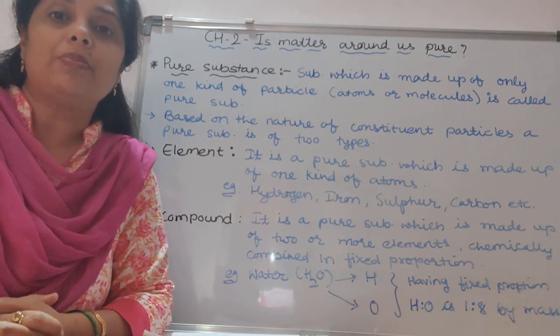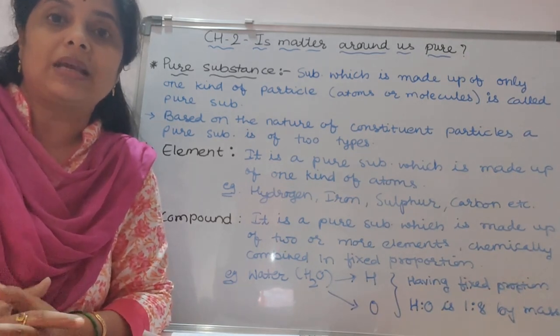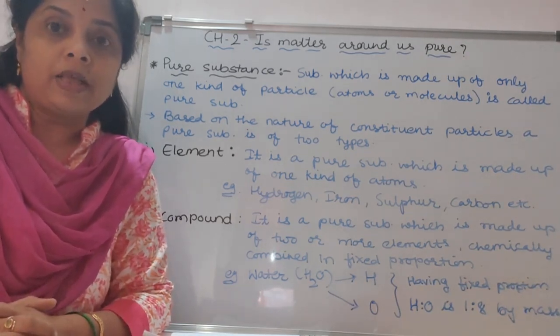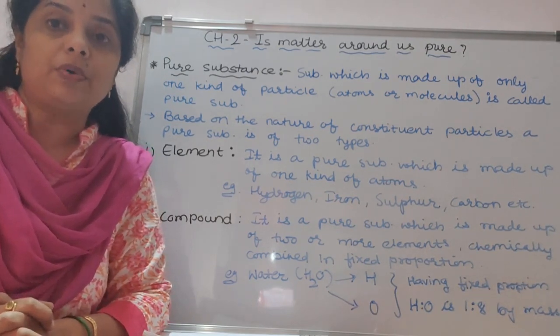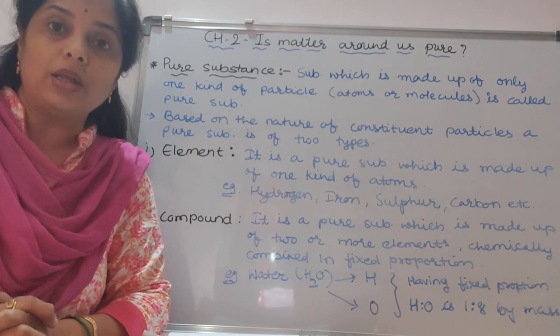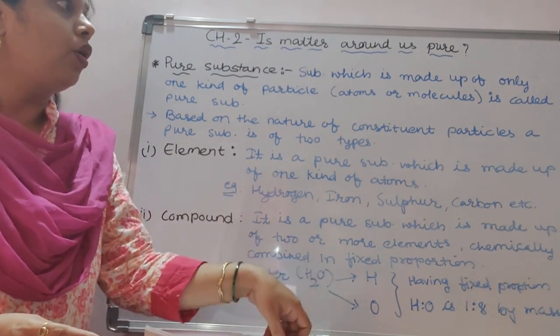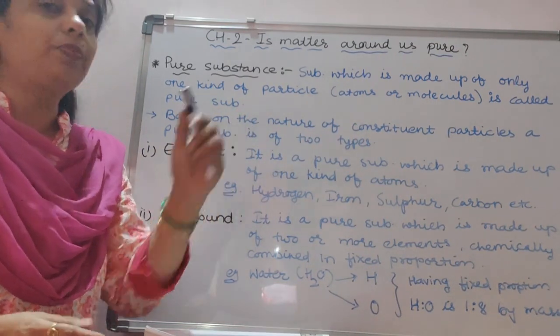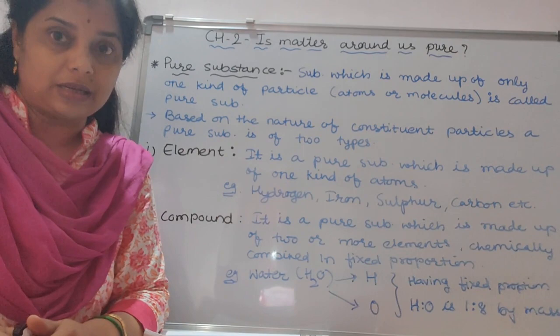What do you mean by purity or pure? Pure means nothing mixed inside. So here, pure substance: a substance which is made up of one and only one kind of atom or molecule is called a pure substance. It is not mixed with anything else.